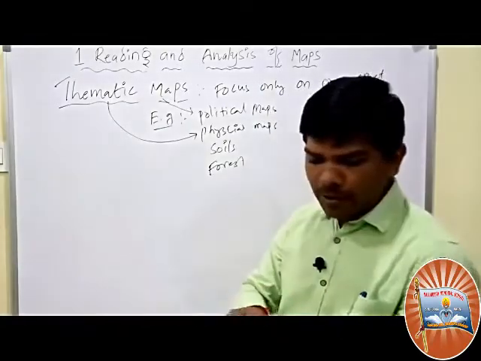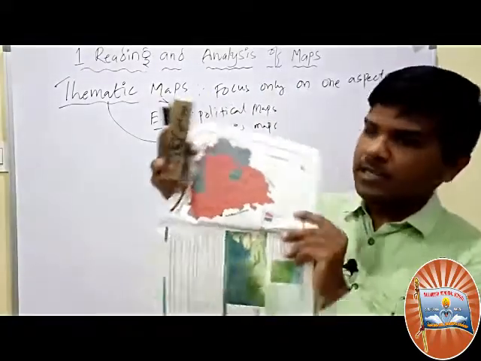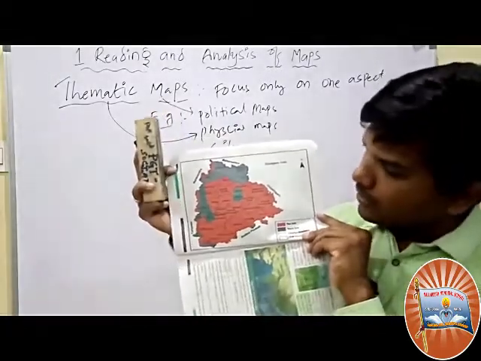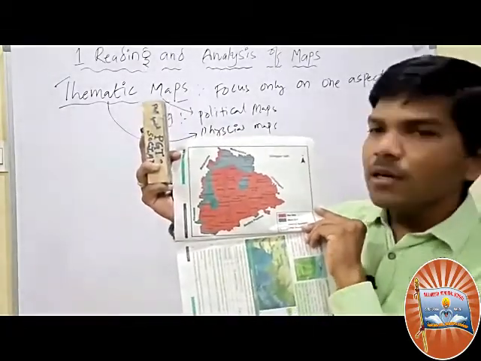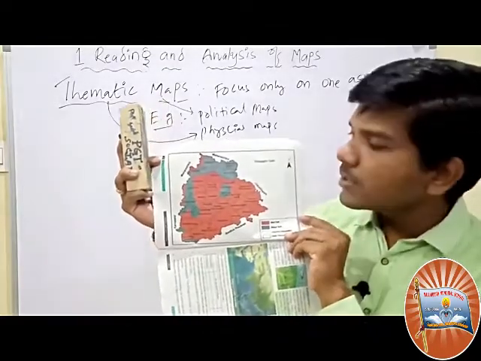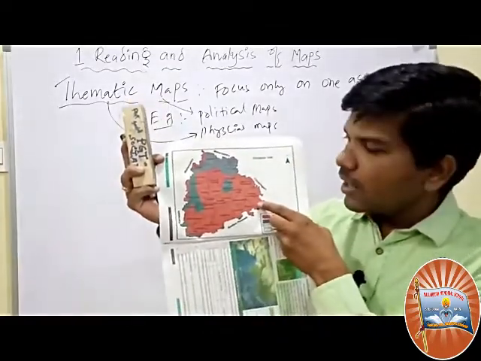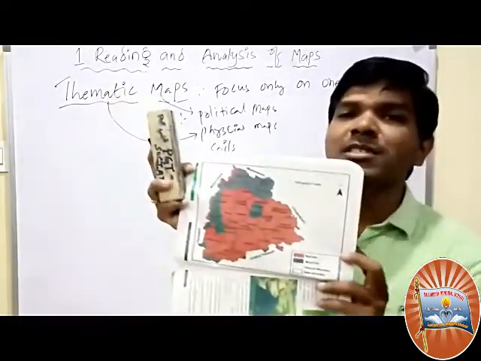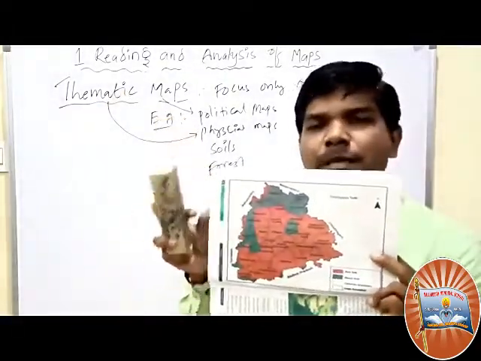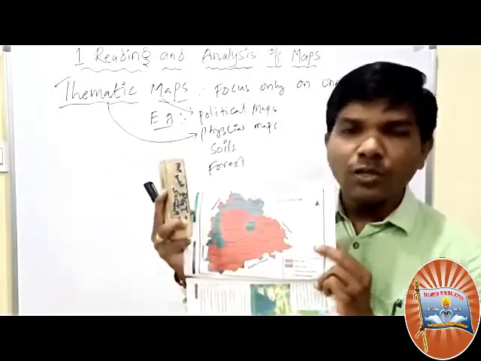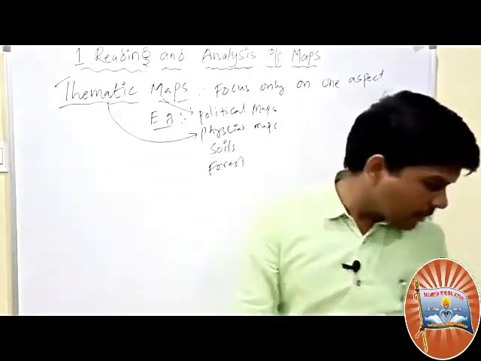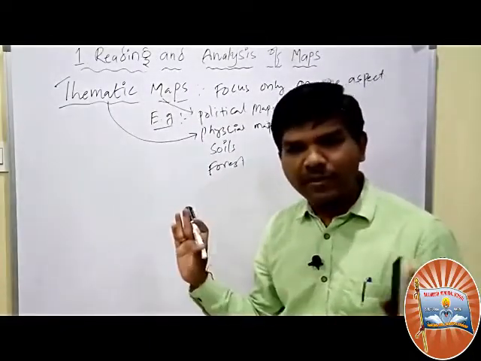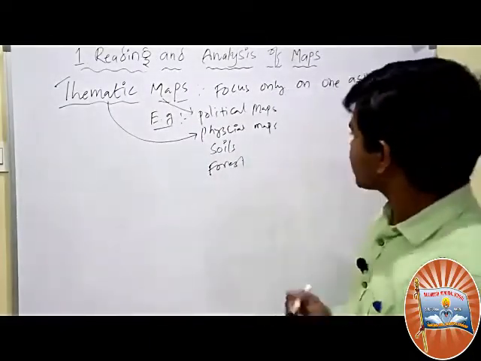Next, another map is also given in our textbook. That map is the soil map. In which districts, what kind of soils are there? If you wanted to see other places, plateaus, rainfall, mountains, you could not find them, because this map's theme is different. This map is based only on the soil theme. So I hope you understand. Thematic maps focus on only one aspect. The remaining things they could not show.